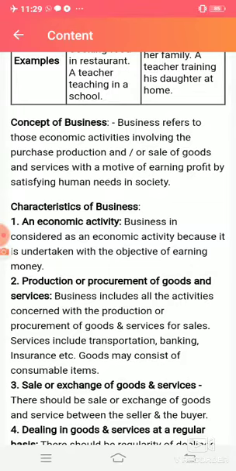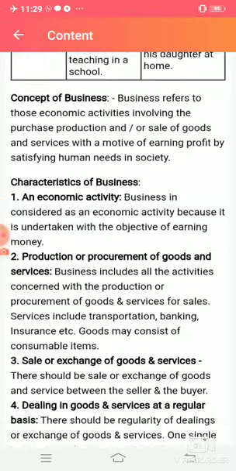Where purchases are there, we sell, we exchange things. For exchanging things, we produce certain goods and services, and the motive behind this exchange is to earn profit and to satisfy human needs. Because the objective is earning profit, we call business an economic activity.